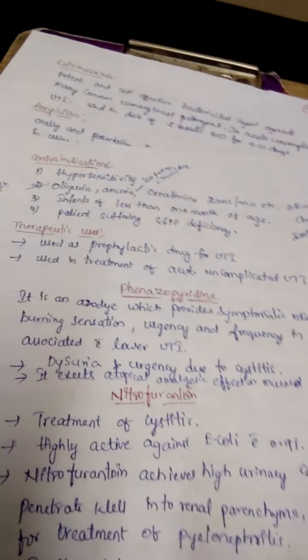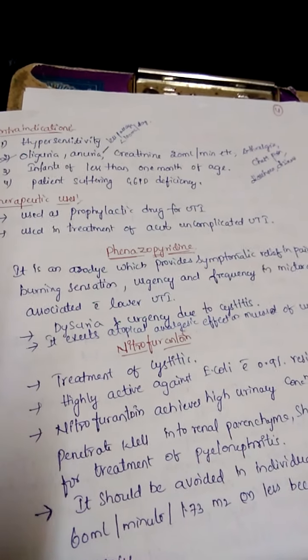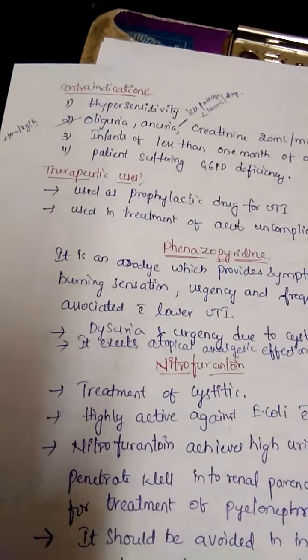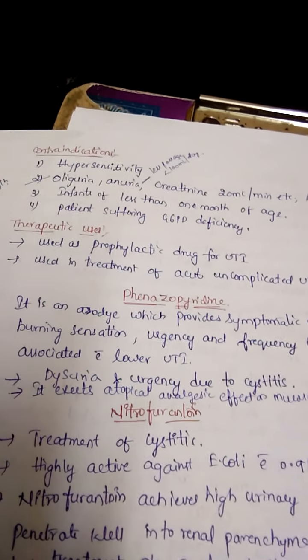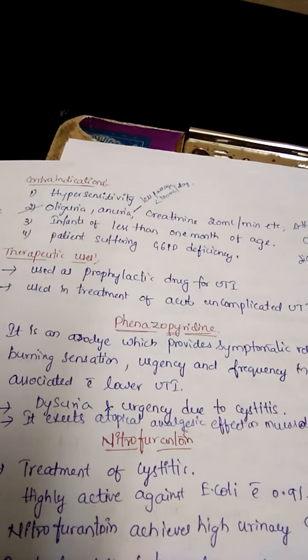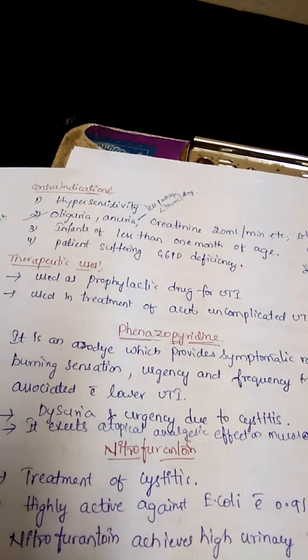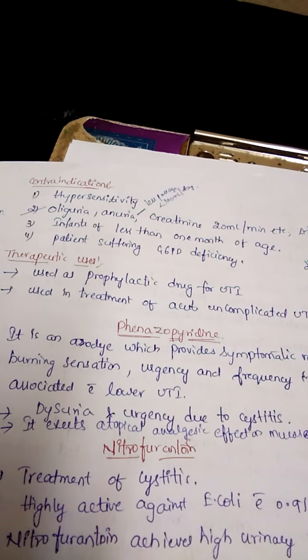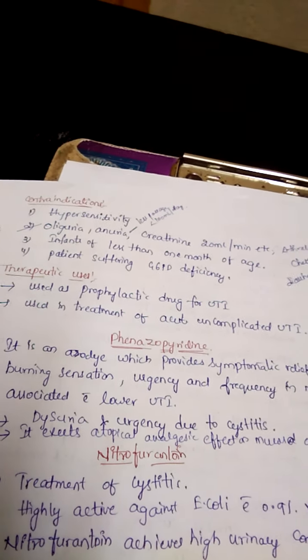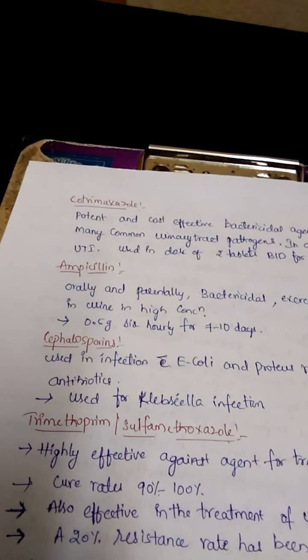Okay, so phenazopyridine is also a drug used to treat UTI infections, mainly in cystitis conditions. So this phenazopyridine is used in cystitis conditions, and its mechanism of action and adverse effects are similar to nitrofurantoin. So already you know about that.